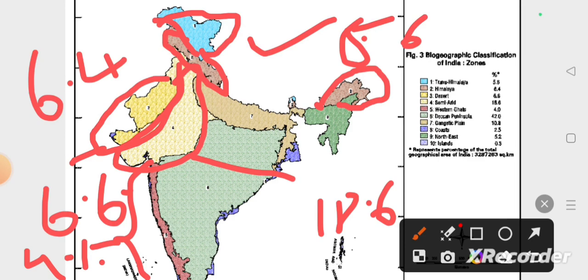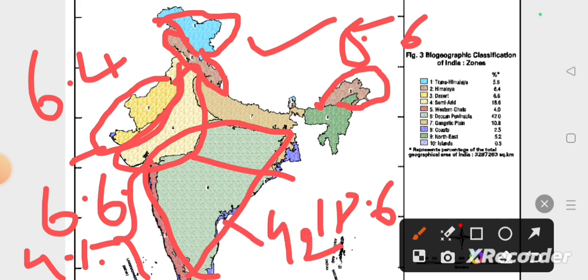And also the Deccan Peninsula. The Deccan Peninsula is the most important region, covering most of the area. This region comes under the Deccan Peninsula, which has the highest percentage, 42% of the total area.